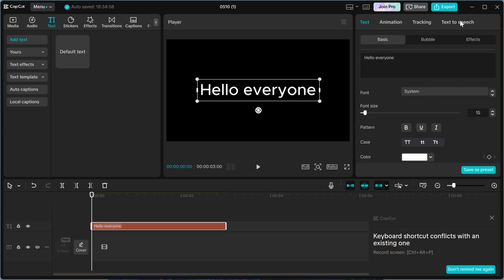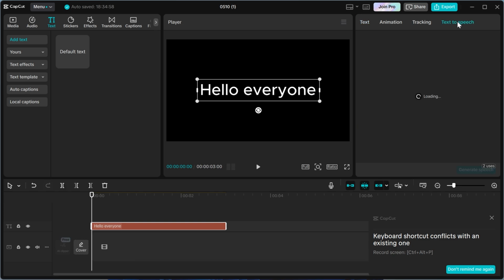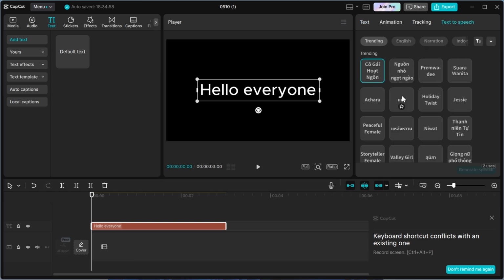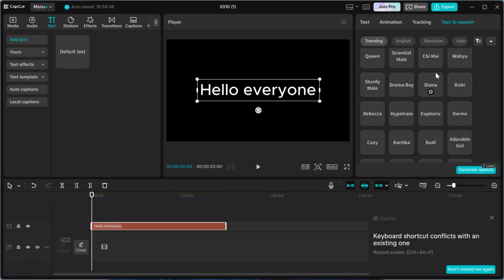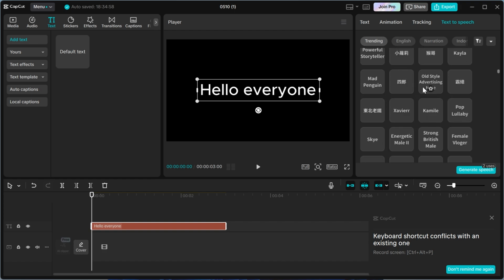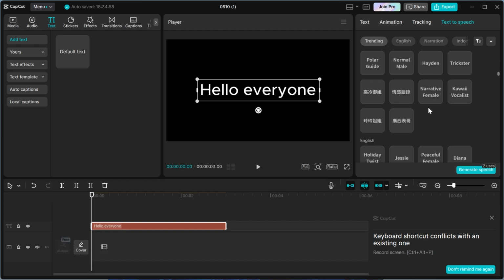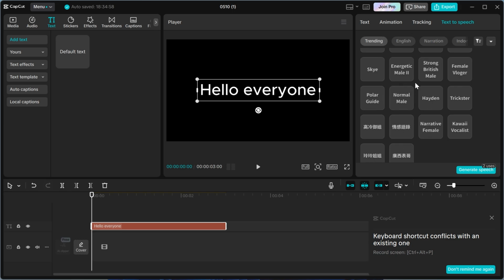Once you've entered your text, click on text to speech in the top navigation, and then select one of these voices. You can preview each of the voices just by clicking on it, and that's going to play a preview of what this voice sounds like. Now, some of these voices are free and other voices you'll need to pay for in CapCut Premium. So I'm just going to pick one of these free ones and click on Generate Speech.